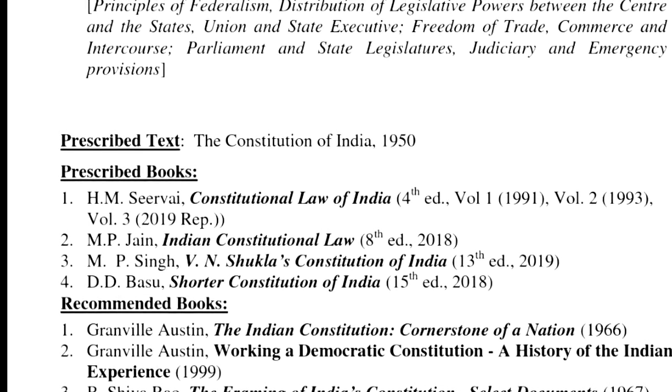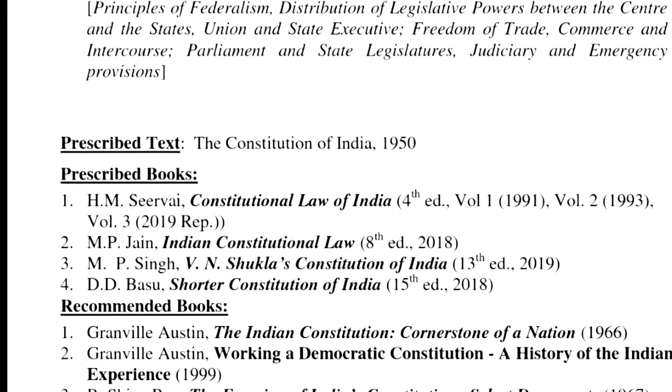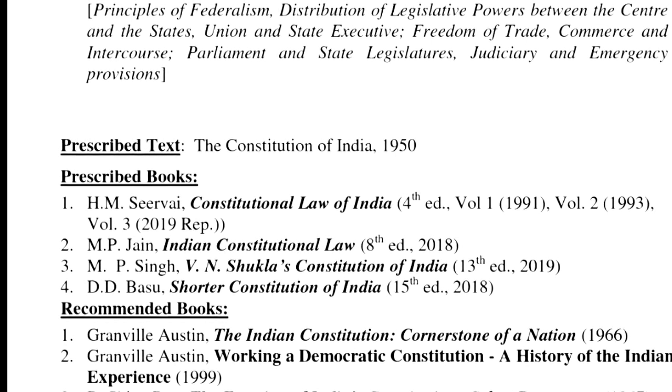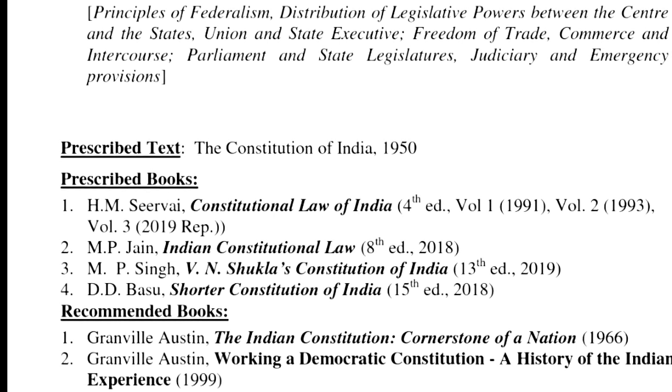The definition of law is rather exhaustive because it says, what does it say? Ordinance, order, bylaw, rule, regulation, notification, custom or usage, having in the territory of India the force of law. Okay. So this is different from what's required in the legality test. That's something different that we require.